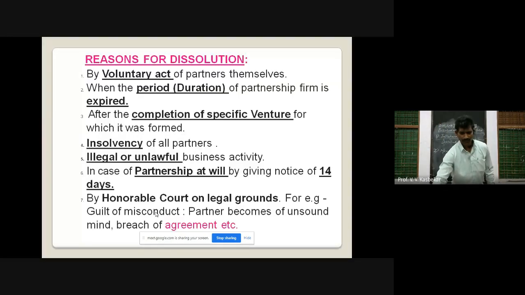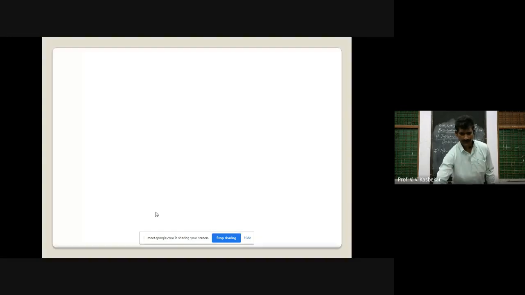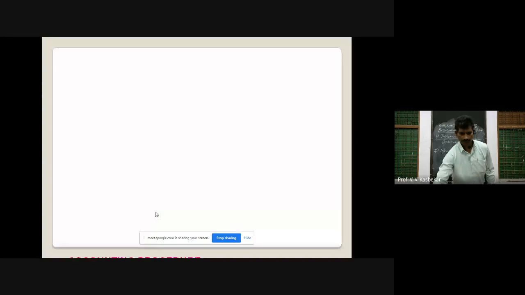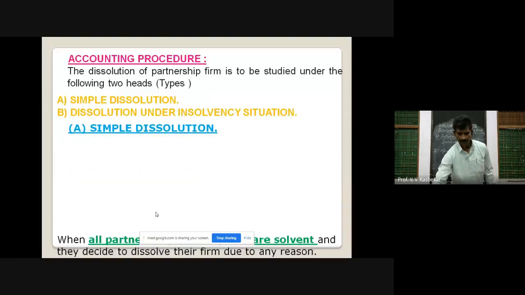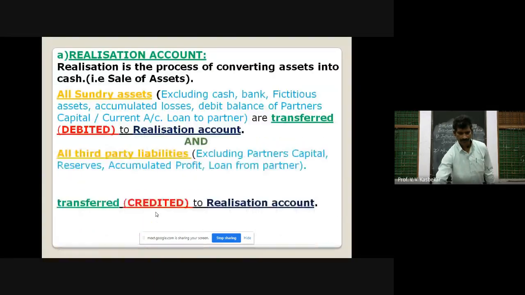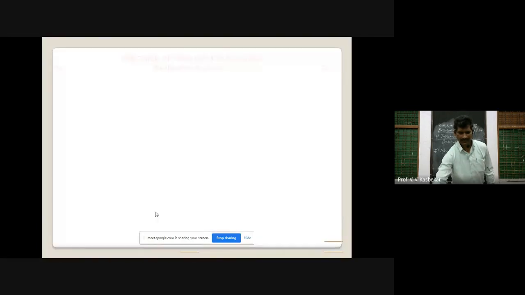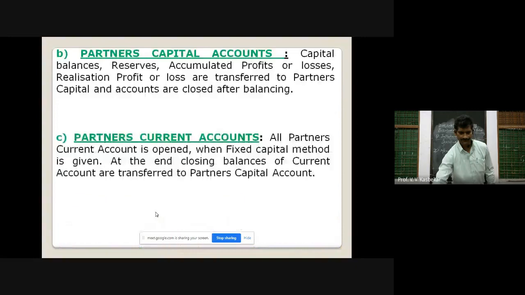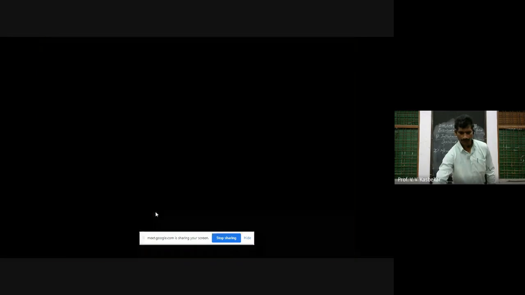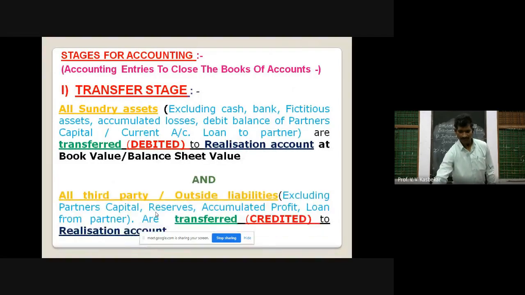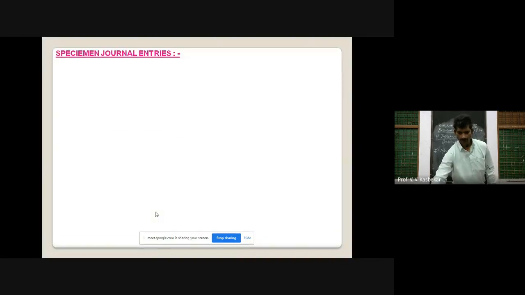Specimen journal entries. Let us see some specimen journal entries here, of transfer stage.